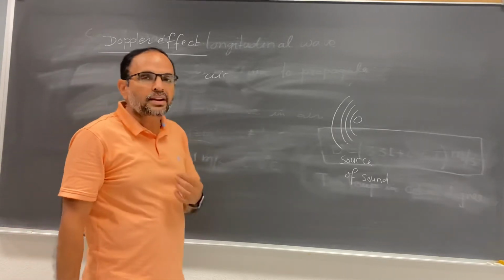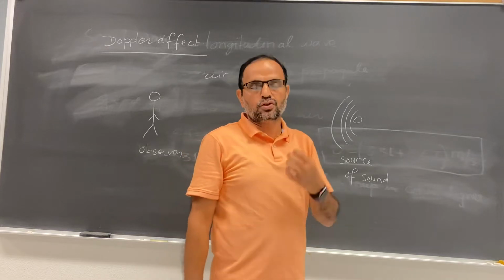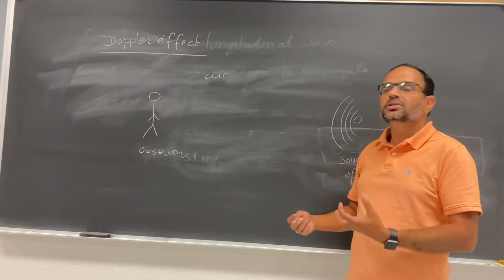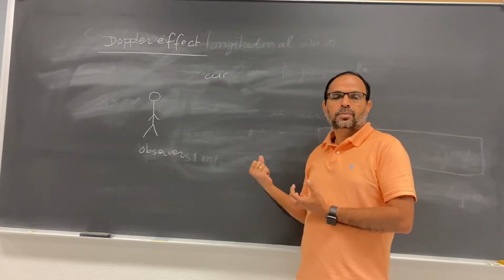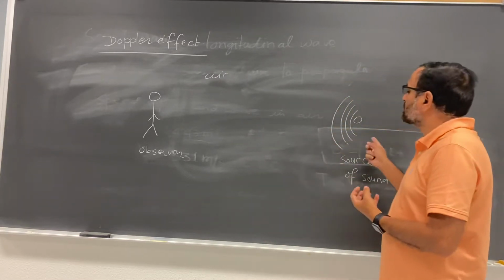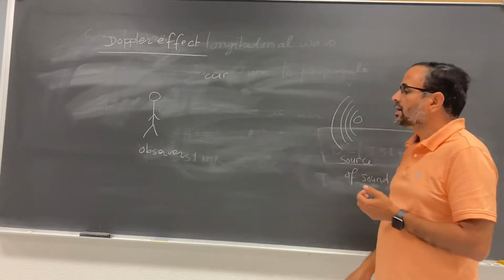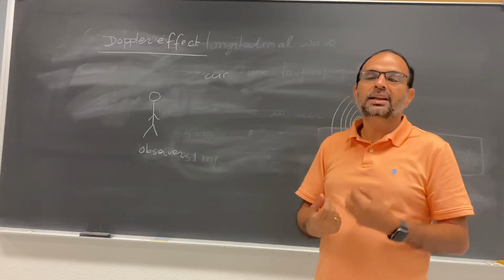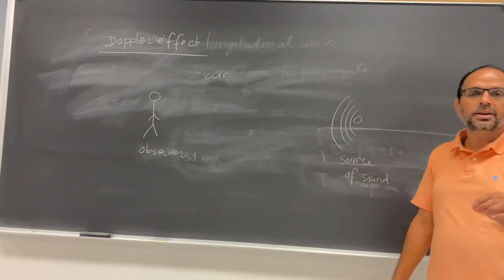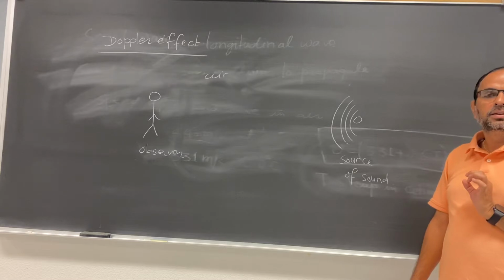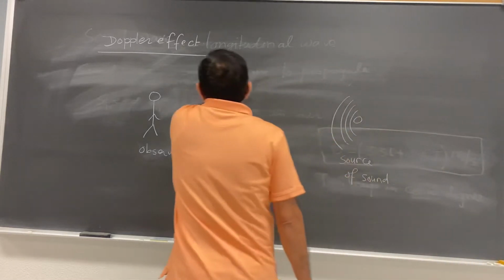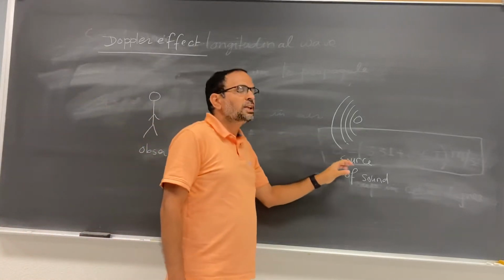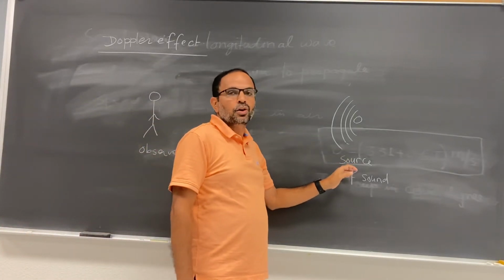So if there is a relative motion between the source of sound and the observer, we can observe the Doppler effect. That means if the source of sound is moving or if the observer is moving, or if both of them are moving, then in that case we can observe the Doppler effect. Okay. So if both observer and the source of sound are at rest, stationary, no Doppler effect.